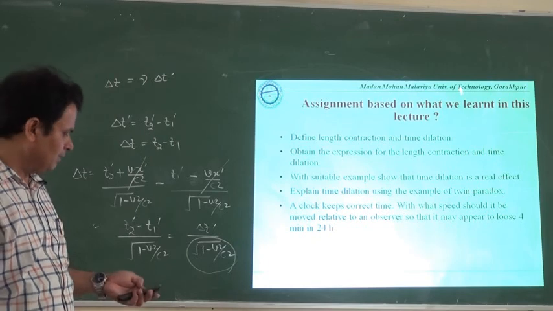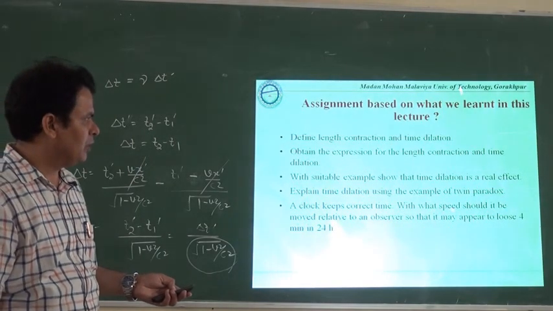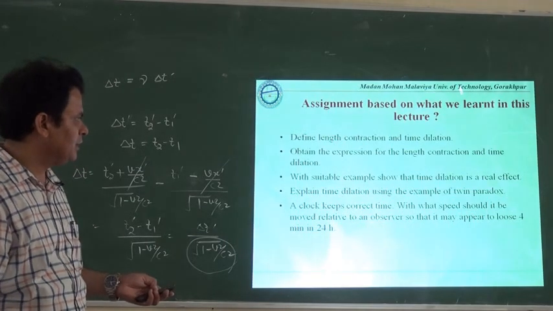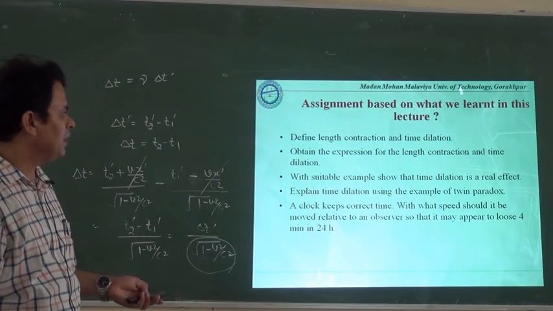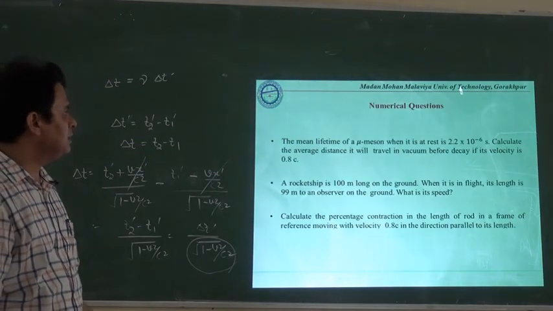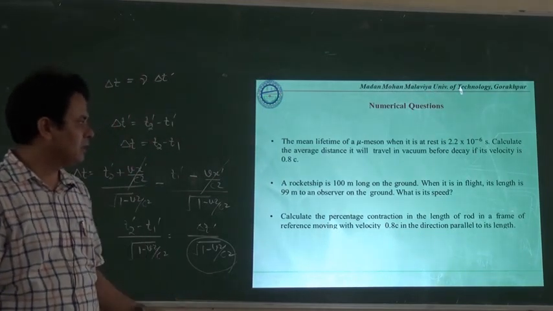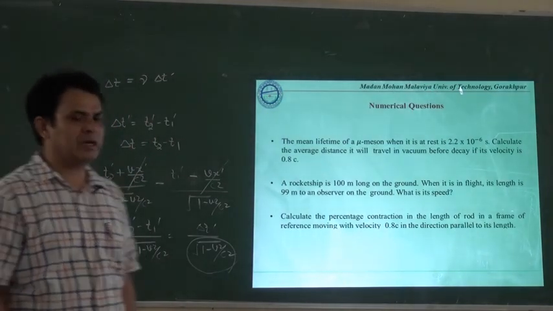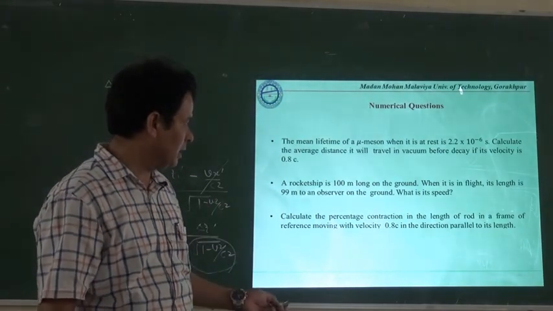Similarly, we have other examples also. A clock keeps correct time; with what speed should it move relative to the observer so that it appears to lose 4 minutes in 24 seconds? That numerical we can solve, and there are some more numerical problems for your practice, for further clarification and clarity of time dilation and length contraction.